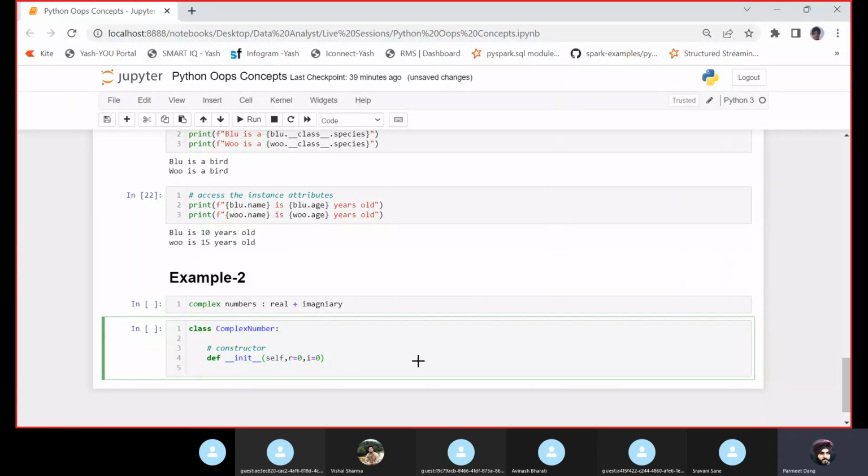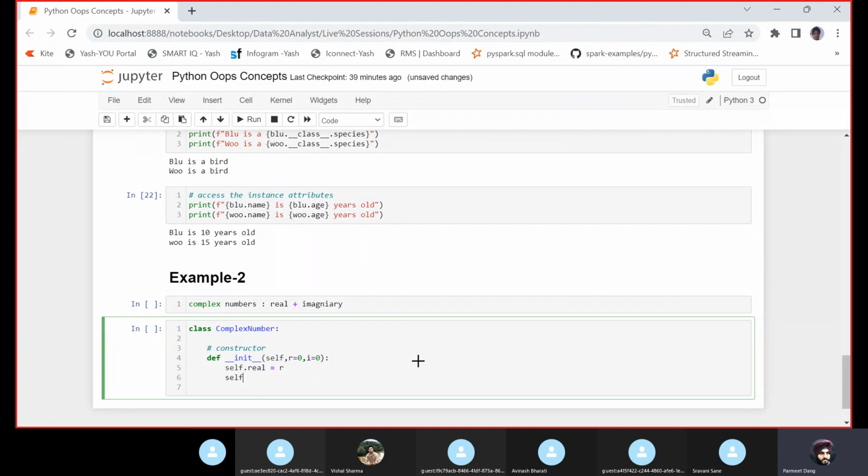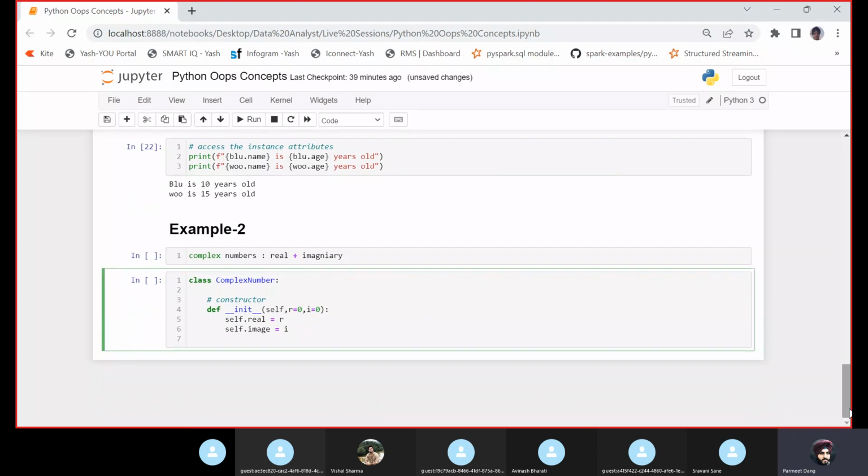Here I can write self.real, I'm creating an instance attribute and initializing it with r, and self.image, initializing with i. So whatever the user passes will be stored in real and image.